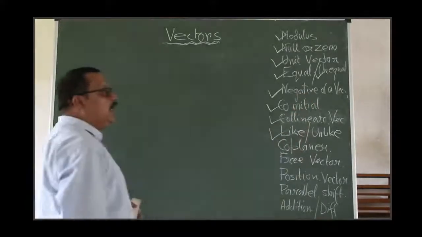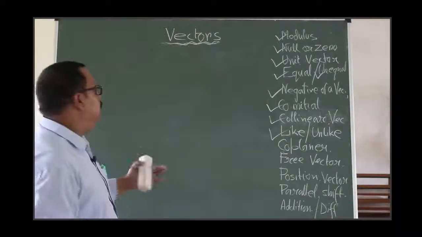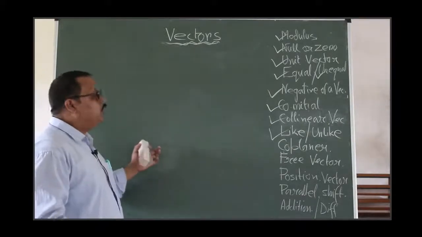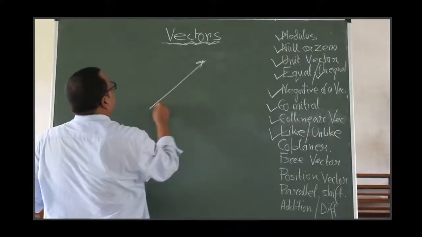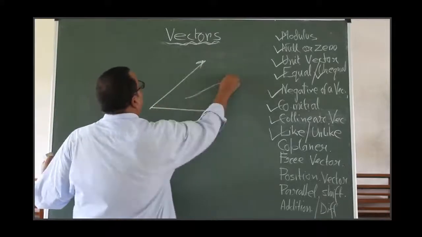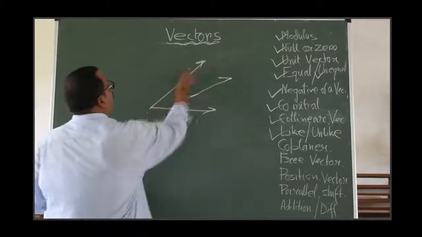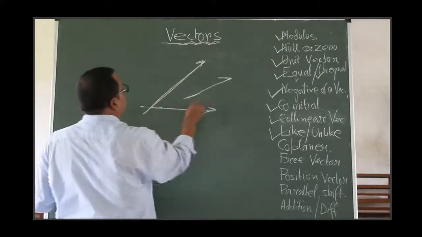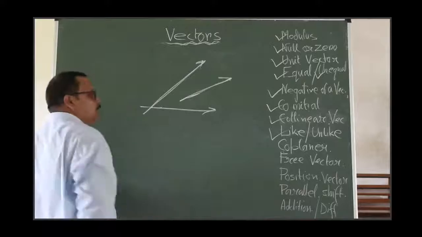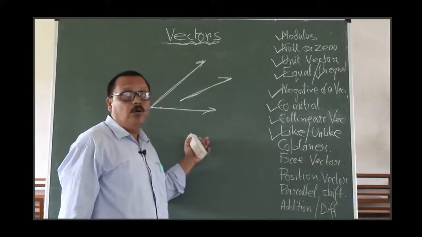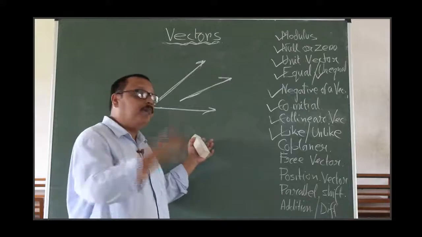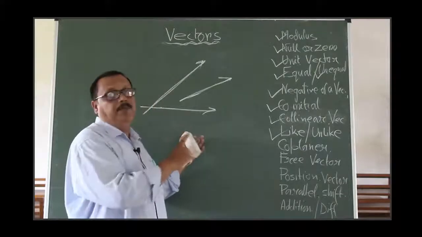The vectors lying upon the same plane, you can treat the board as a plane. So all vectors upon this board, all vectors are lying upon what? On this board. Such types of vectors are called coplanar vectors, that is, lying upon the same plane or a parallel plane.